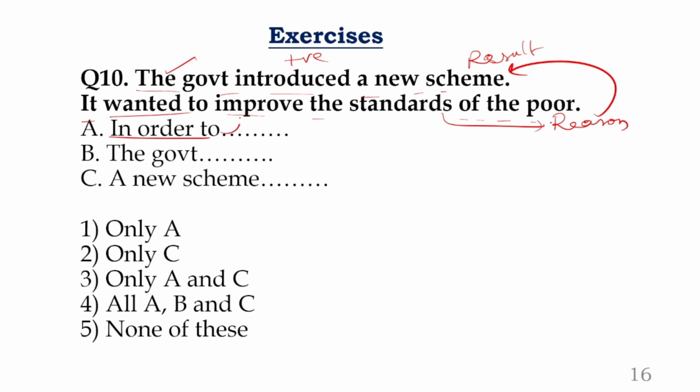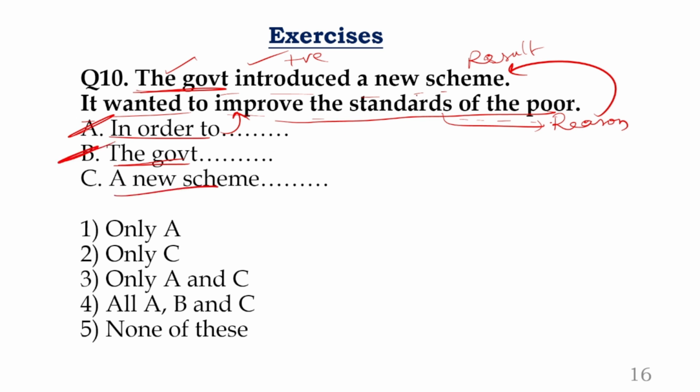Now look at this first one. What is the first one? In order to improve the standards of the poor. Can we take? Absolutely fine. In order to improve the standards of the poor, comma, the gout introduced a new scheme. Absolutely correct. The first one, no doubt. Next, the gout, as I told you already, if the starting statement is as it is, no doubt you take it directly, no confusion there.